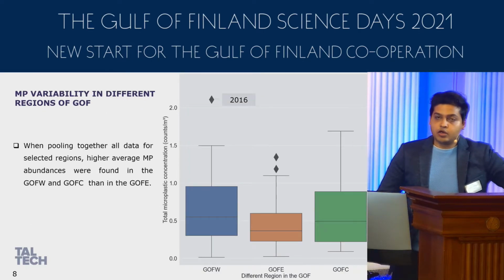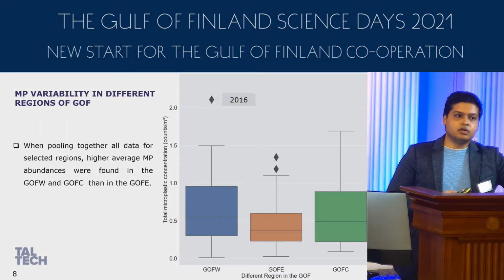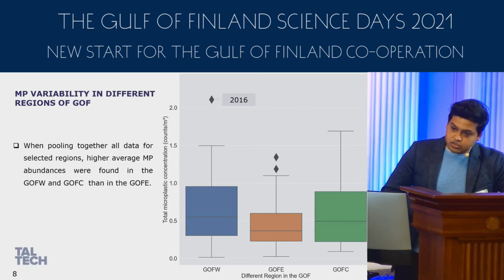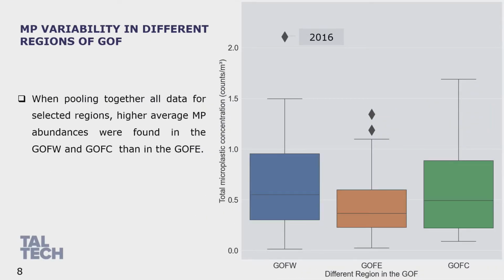Now we talked about the total microplastics, but the question arises: in which part of the Gulf of Finland region do we have more microplastics? The box-whisker plot tells us that we found more total microplastics in the Gulf of Finland West region in comparison to the other 2 regions.